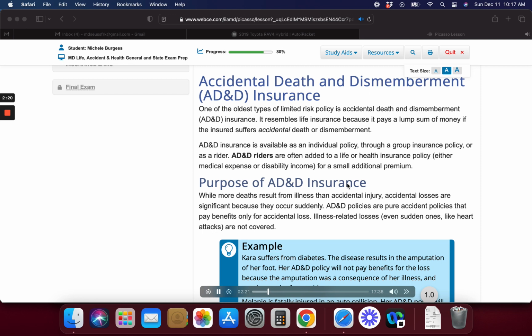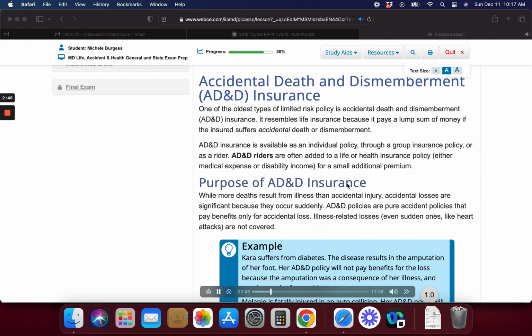Example: Kara suffers from diabetes. The disease results in the amputation of her foot. Her AD&D policy will not pay benefits for the loss because the amputation was a consequence of her illness, and not the result of an accident. Melanie is fatally injured in an auto collision. Her AD&D policy will pay benefits because her death was a consequence of her accident.